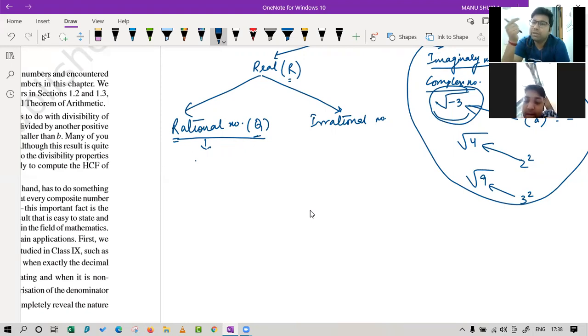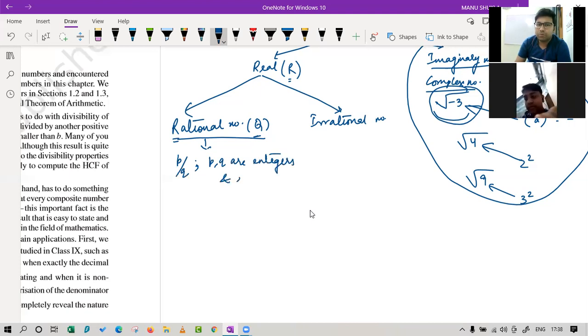So the condition is P and Q must be integers, and Q must not be 0. So we have the definition, very simple: a number which can be written in the form P upon Q, where P and Q are integers and Q is not equal to 0. Now, what about irrational numbers?